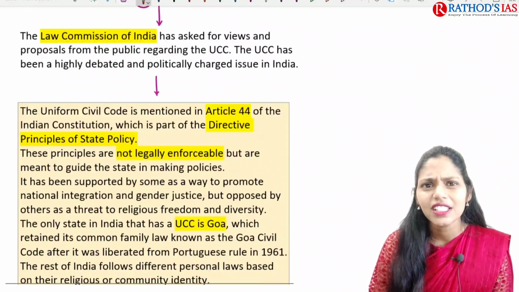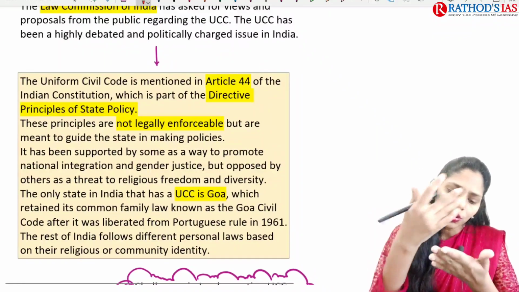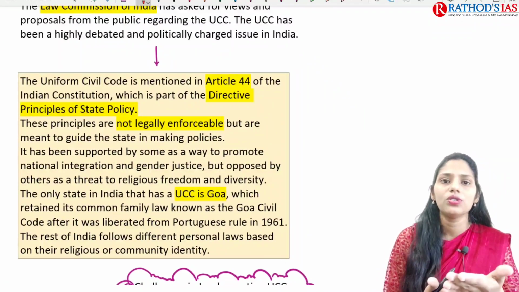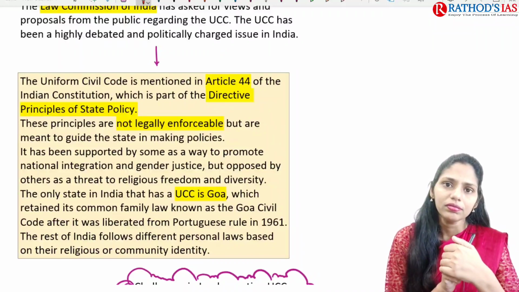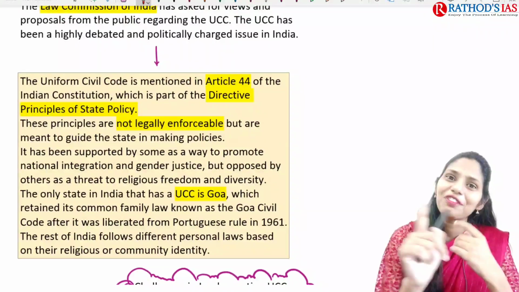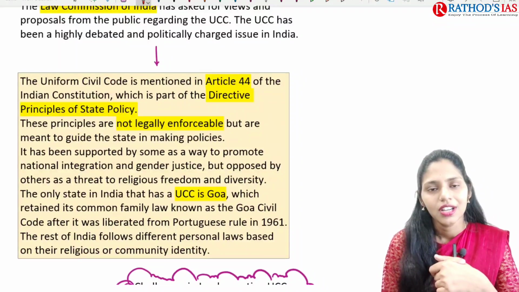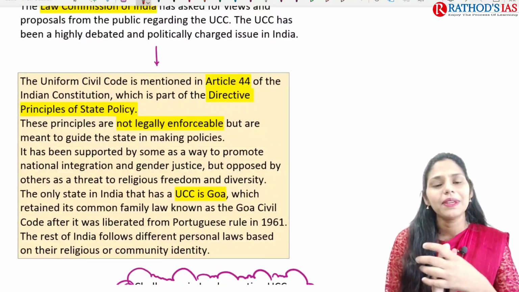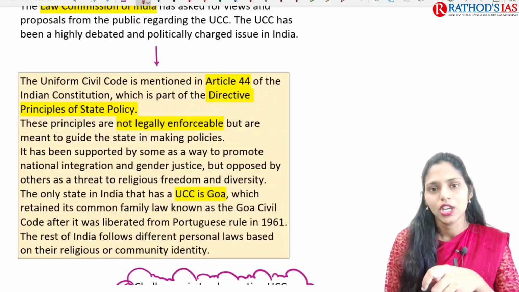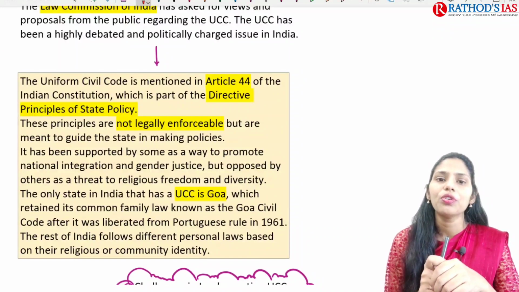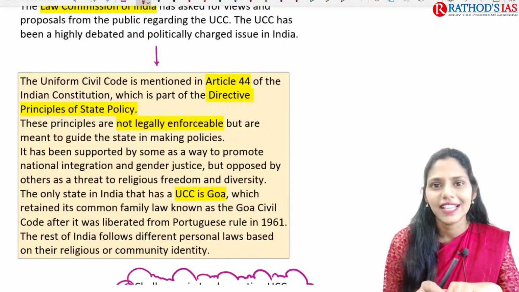So what exactly is this Uniform Civil Code? If you go to the articles of our Indian Constitution, there is one article, that is Article 44. This Article 44 comes under Part 4. Part 4 is nothing but DPSP, that is Directive Principles of State Policy. So in this Article 44, there is a mention of UCC directly.